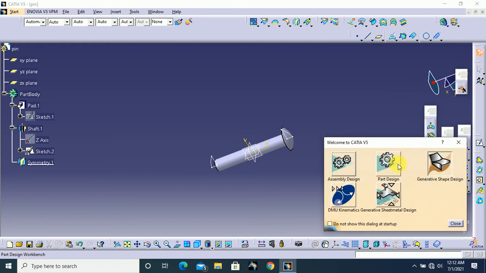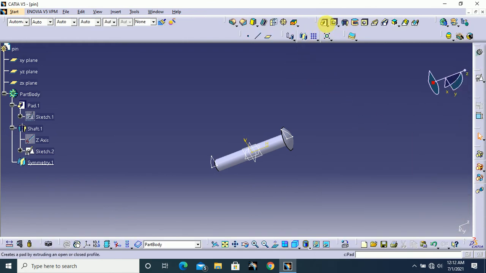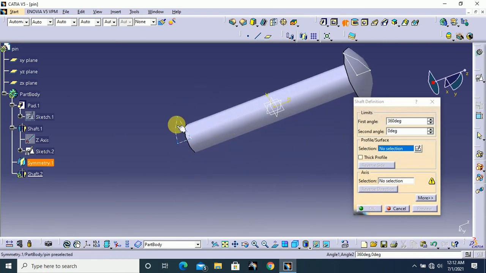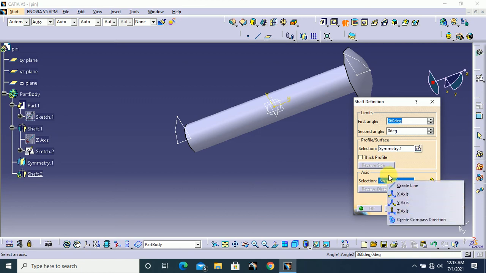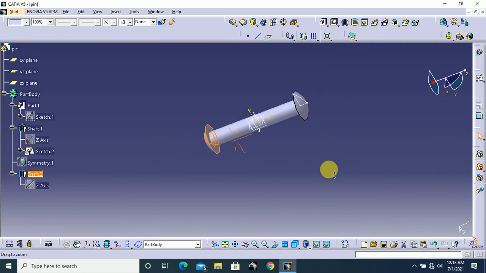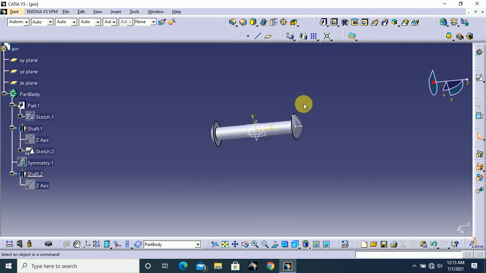And again come to part design and select shaft. The profile, this is our profile, and the rotation axis Z axis and click OK. That's all. We finished our last part.